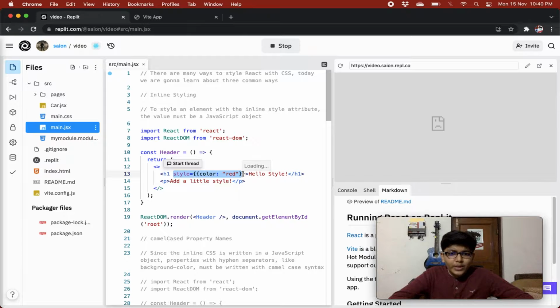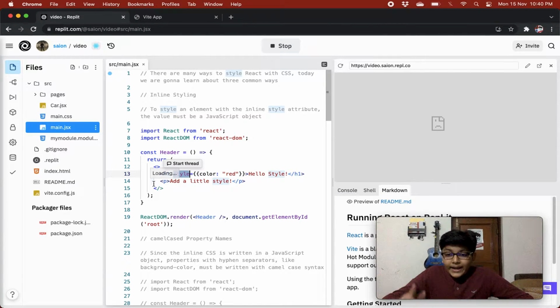Over here we have a style attribute. To style any element using inline styling, you need to give it a style attribute, and its value is a JavaScript object. Why have we given these double brackets? Over here we want to set style's value as a JavaScript object.